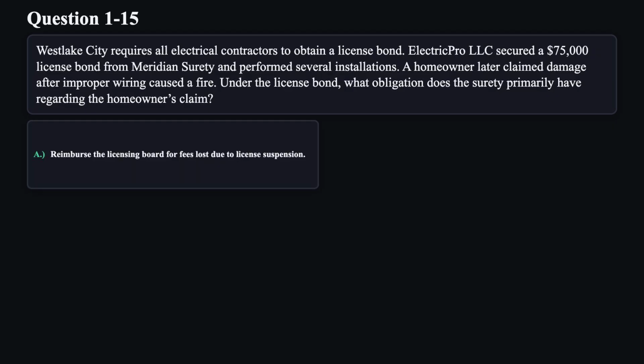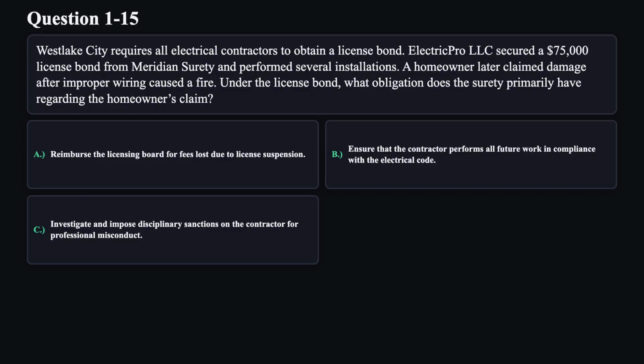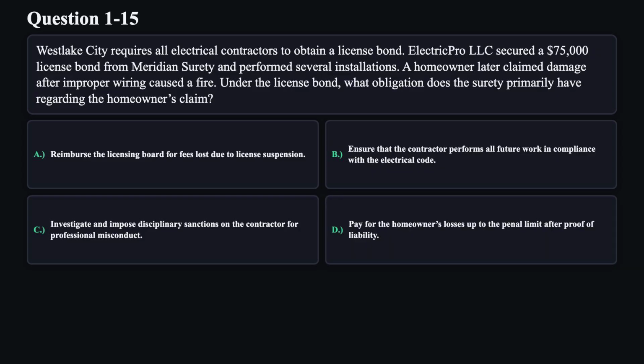A. Reimburse the licensing board for fees lost due to license suspension. B. Ensure that the contractor performs all future work in compliance with the electrical code. C. Investigate and impose disciplinary sanctions on the contractor for professional misconduct. D. Pay for the homeowner's losses up to the penal limit after proof of liability.